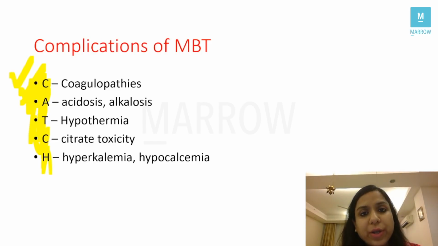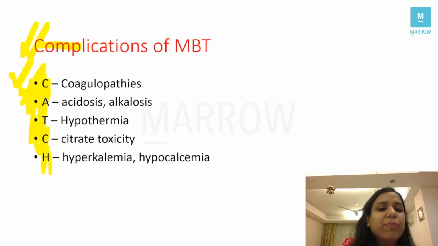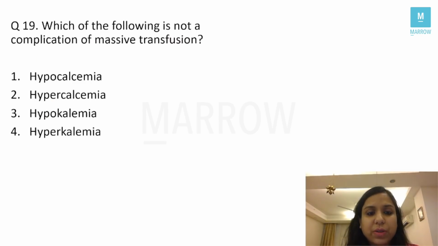C for coagulopathies, A for metabolic acidosis and alkalosis, both can occur. T for thermia, so hypothermia. C for citrate toxicity, and H for hyperkalemia or hypocalcemia, right? So these are the complications of massive blood transfusion. The question which was asked is, which of the following is not a complication?